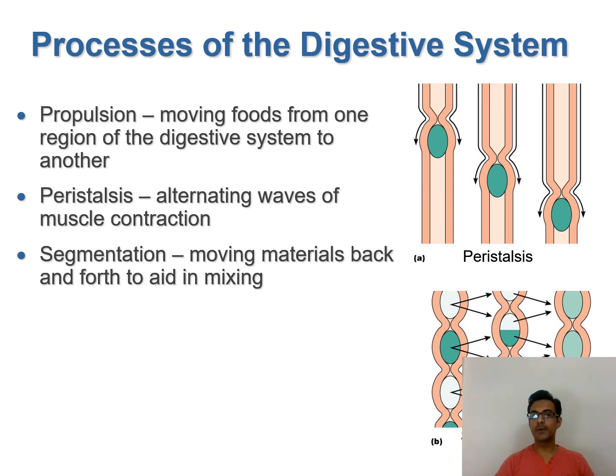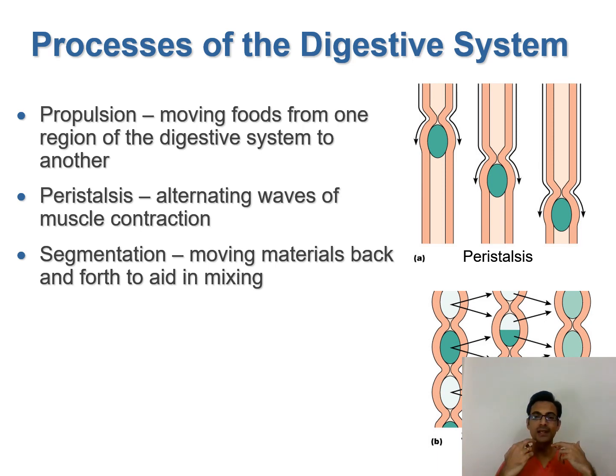Now, what is the actual process of the digestive system? The food which we have eaten is transferred throughout the alimentary tract by three types of movements: propulsion, peristalsis and segmentation. What do we mean by propulsion? As the name indicates, something is getting propelled, something is getting pushed. Propulsion is nothing but movement of food from one region of the digestive system to the next region. That is simply propulsion.